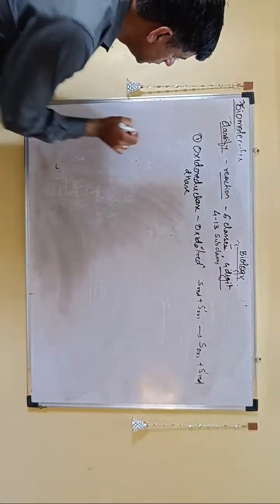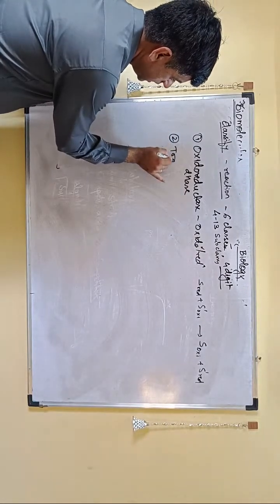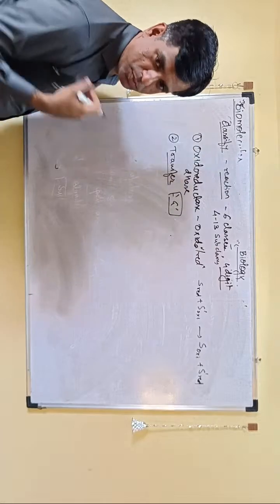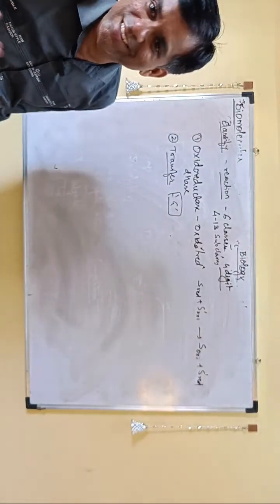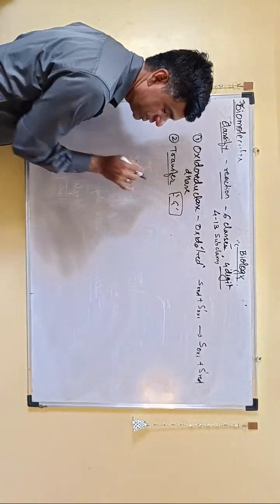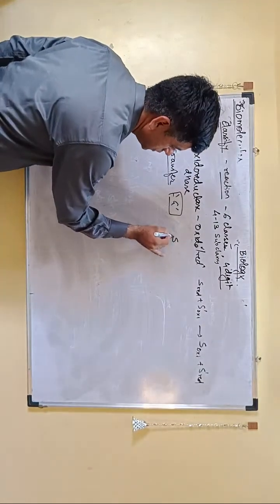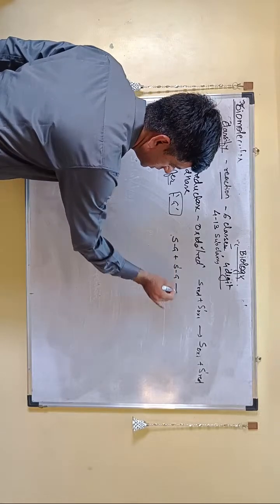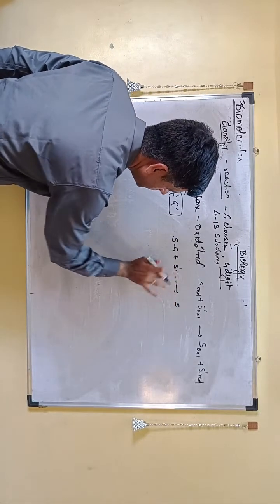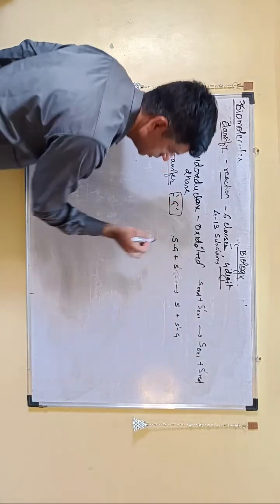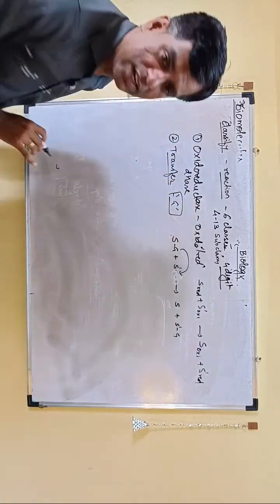dehydrogenases. Then second is transferase. Transfer any other group. I don't know why they love this G, maybe because my name is Girish. But then any other group other than G. Any other group other than hydrogen, if that is being transferred. So if this S has G, now this goes to this. Both are not having. So this S gives it to this. So now you transfer this to this. So that is transferase.